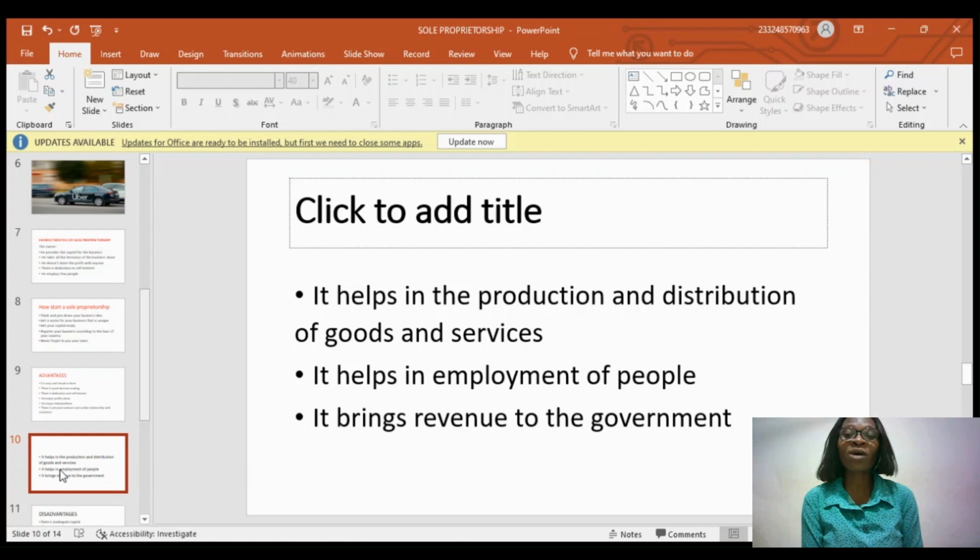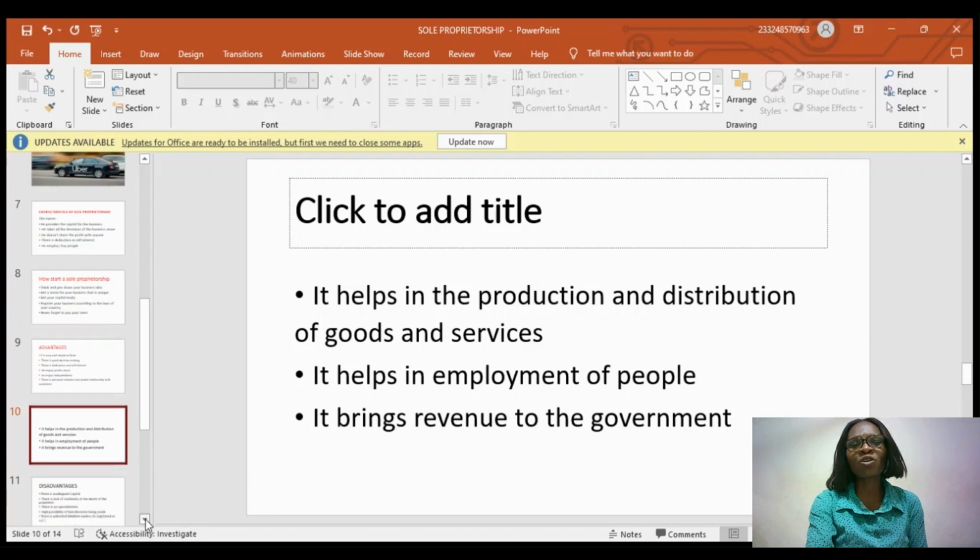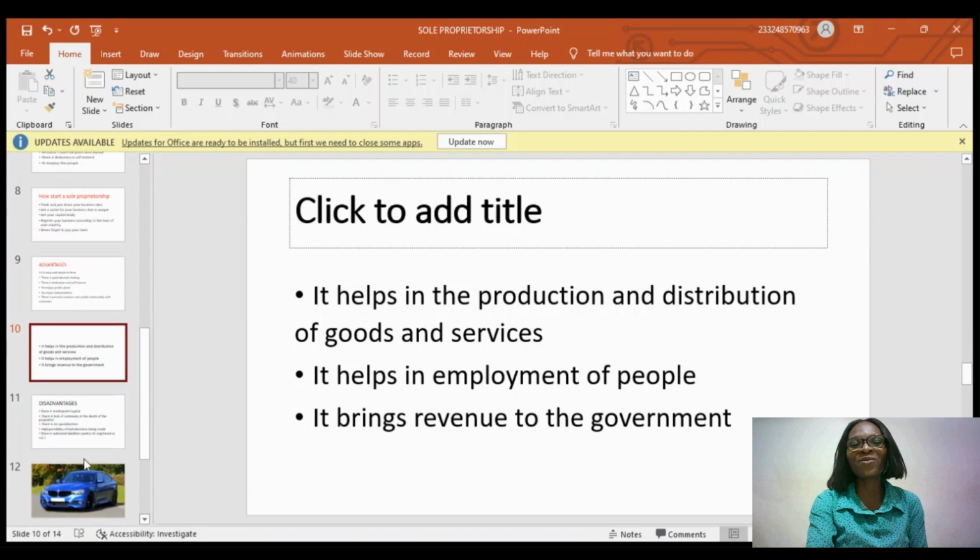Apparently, for your country, as long as you do that and you pay your tax, you're going to generate revenue for the government. But the government needs money to be able to run all these things, to be able to fix roads, build more hospitals, or whatever infrastructure they need. Where would the money come from? Most of their monies come from taxes. If you are not working, how do you pay tax? In this case, you're having your own business. That business is going to be taxed. That tax you pay is going to benefit the government and the country in which you live. So you can see that it's going to make you a pretty good citizen, right? Which is very, very good.